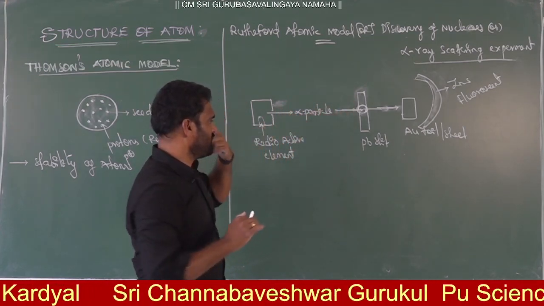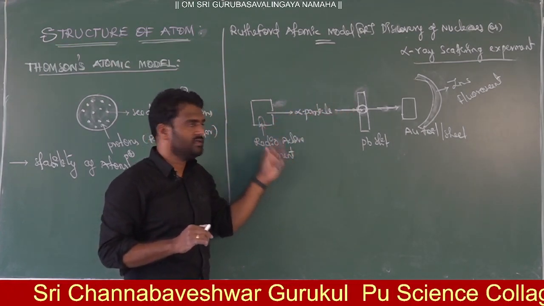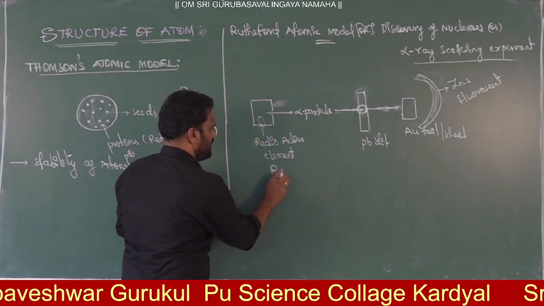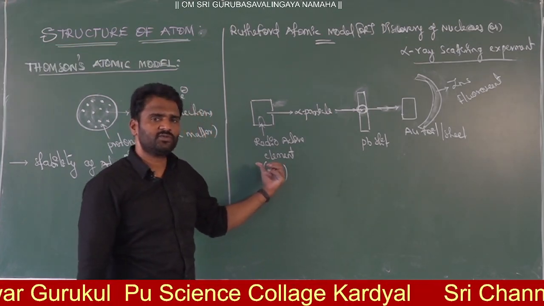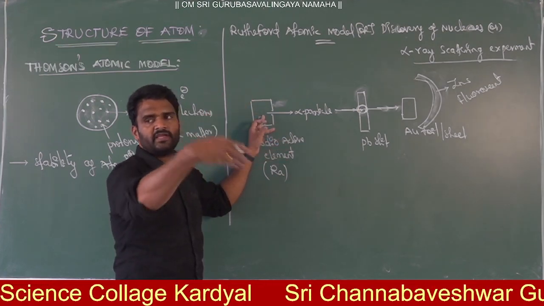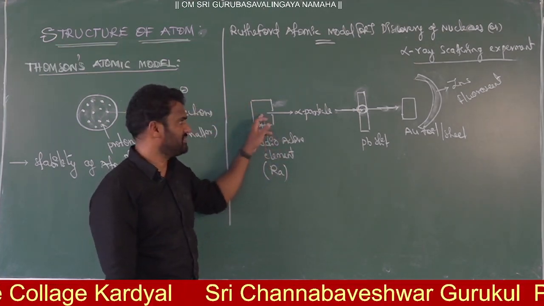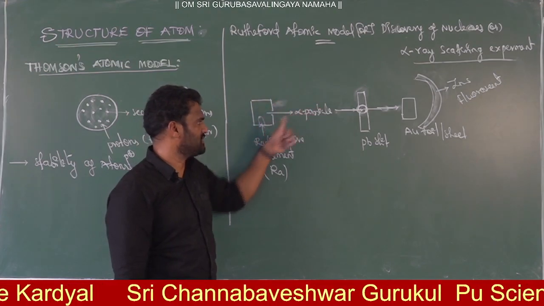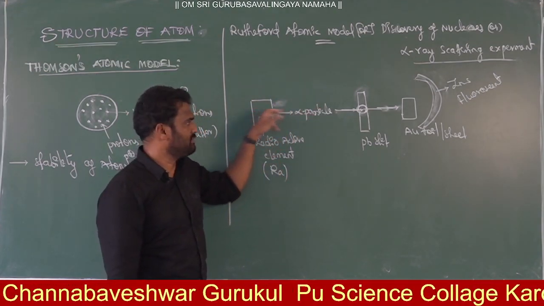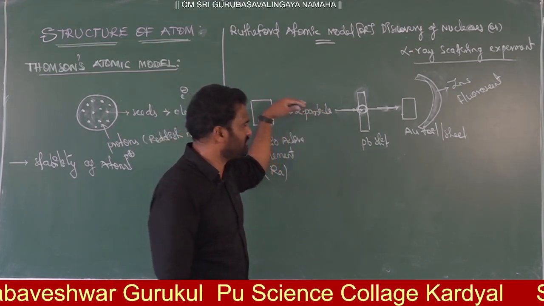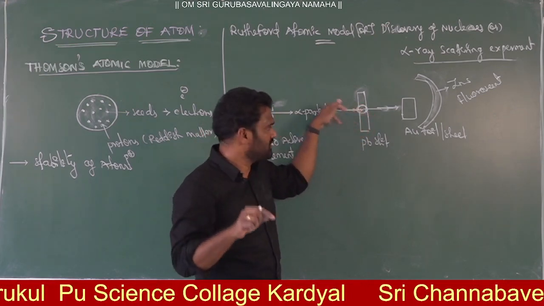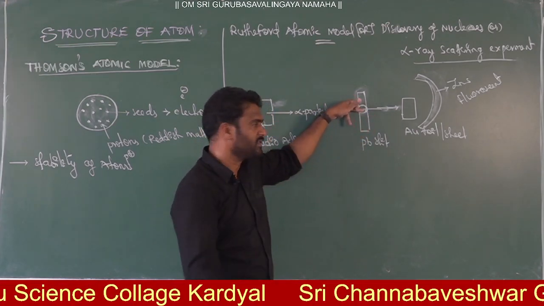In Rutherford's setup we have a radioactive element like radium. Radium is one radioactive element which belongs to the alkaline earth metals. This radium continuously emits alpha particles. So the source of alpha particles is radium. Now these alpha particles we are passing through a lead slit, which is a gap through which we pass the alpha particles.